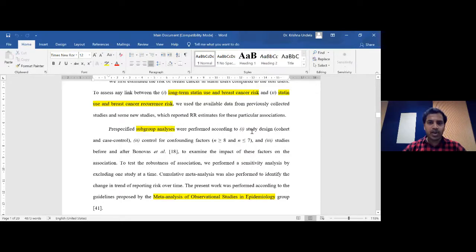So that's the reason we have done a subgroup analysis here based on the study design. We have divided them into cohort studies separately and case control studies separately, and we have shown the final conclusion for these 2 different types of study designs.